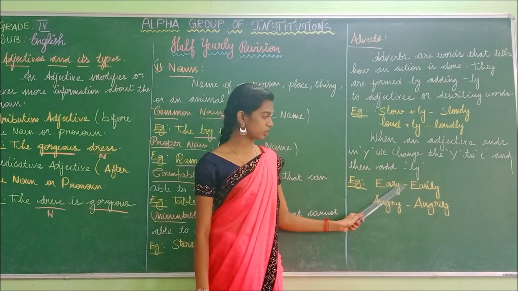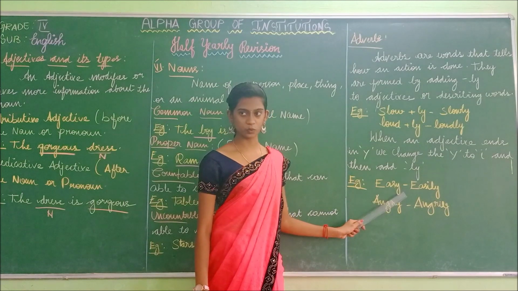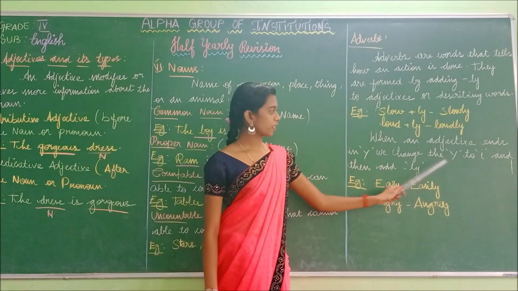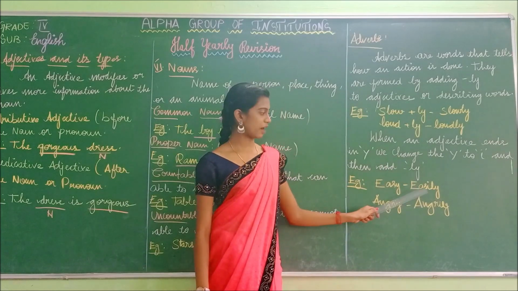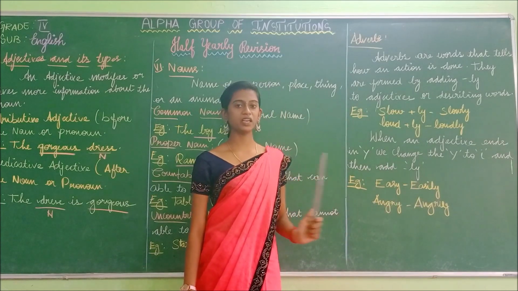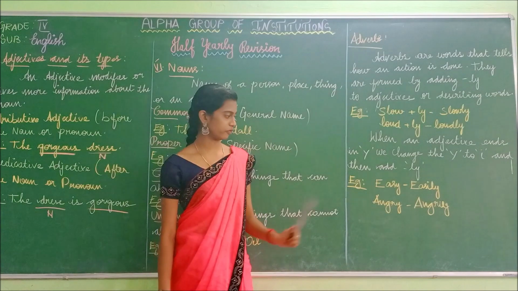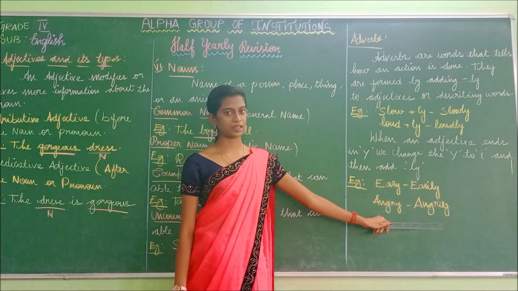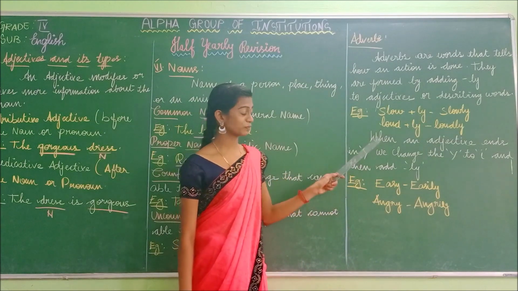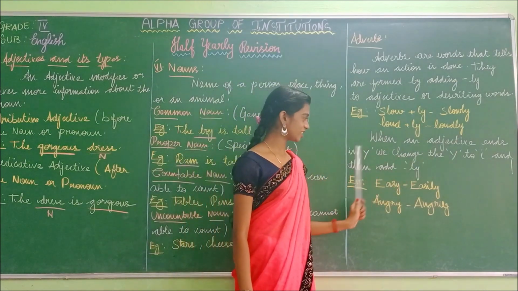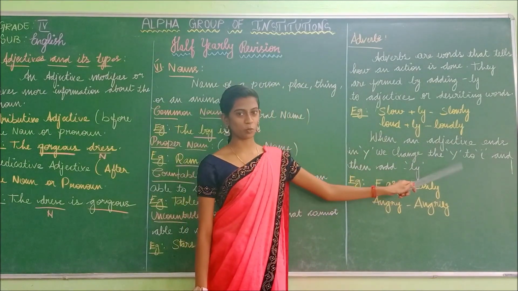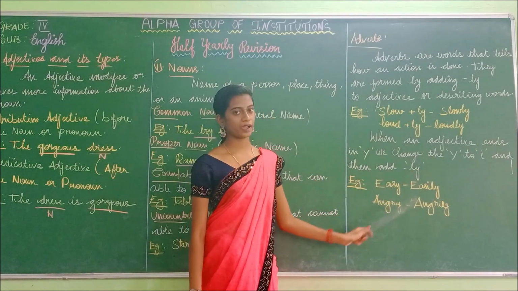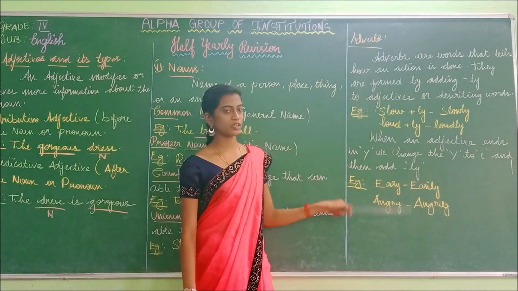We have removed this y, and instead of it we have added i and then ly at the end of the word. Easy, easily. Angry, angrily. Shall we read from first?